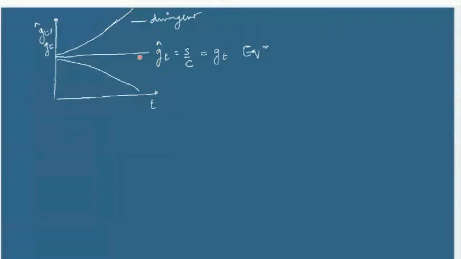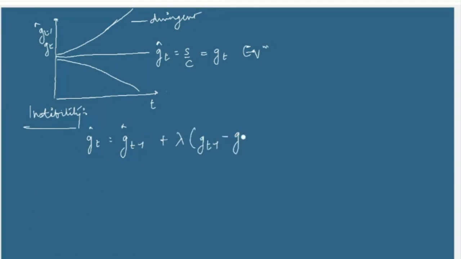That if the investors do not expect the warranted rate of growth to be equal to S by C, then the economy will never come back to equilibrium. It will move on these diverging paths. So we can say that this model of instability can be summarized as GT hat is equal to GT minus 1 hat plus lambda times GT minus 1 minus GT minus 1 hat, where lambda is some positive constant.